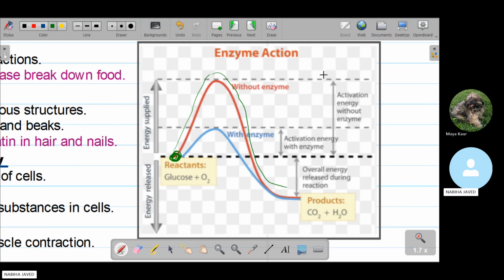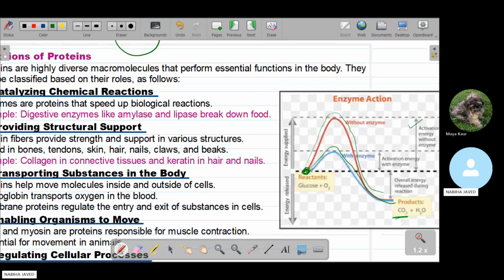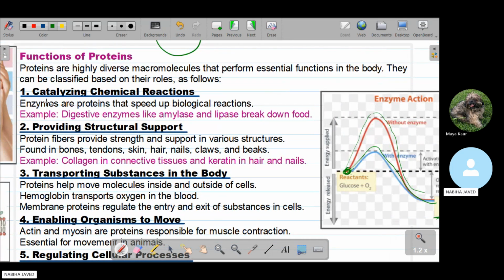So this has a very high activation energy without the enzyme. But when the enzymes are present, the reactants, like glucose plus oxygen, react much faster. When we supply the energy, at very high speed they release their energy and convert into the product. So enzymes speed up biochemical reactions, and enzymes are proteins.